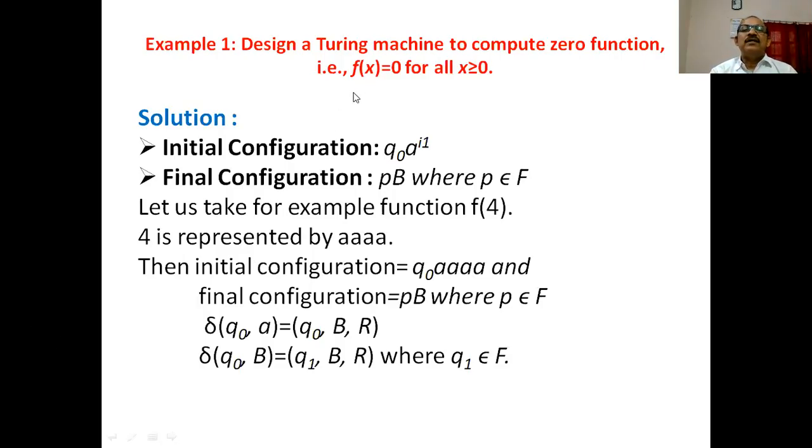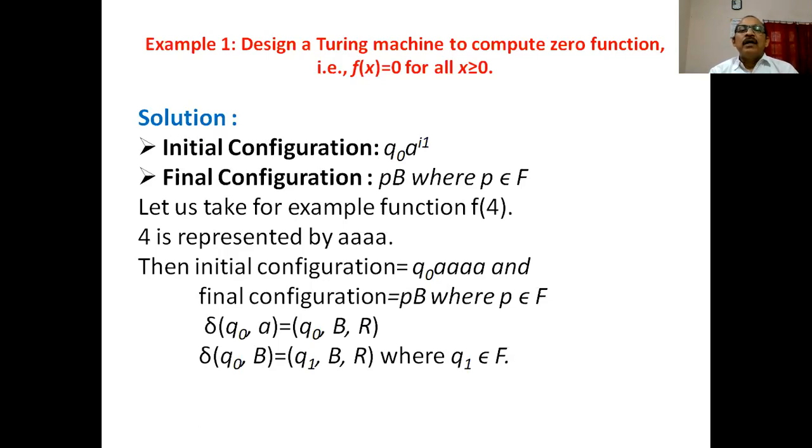Here x is a positive integer. Now we have to specify the initial configuration. Let us take the initial configuration as Q0, the initial state, and a^I1. This is the number represented in the unary form.